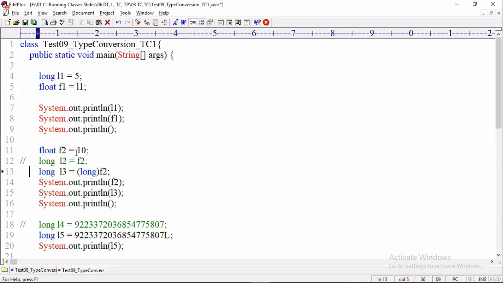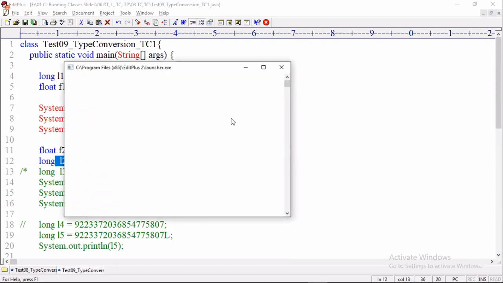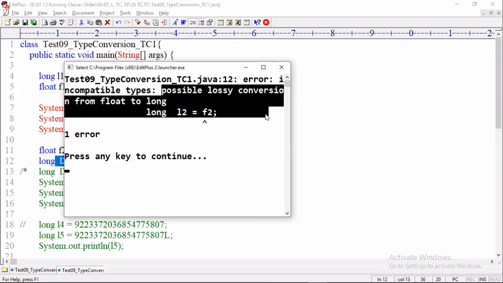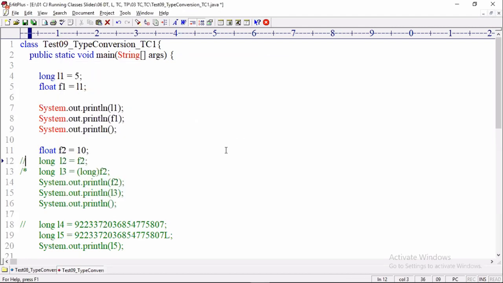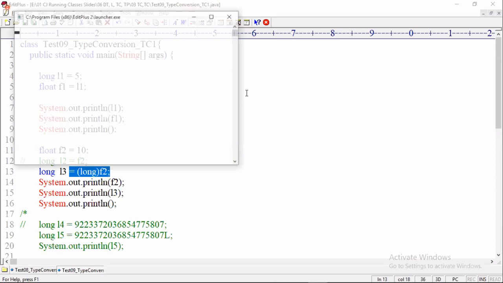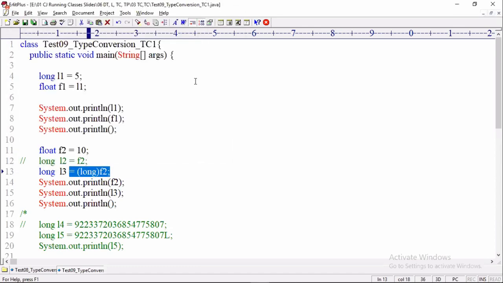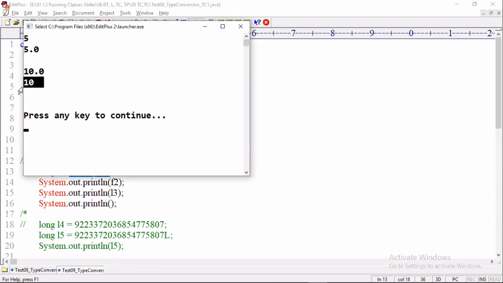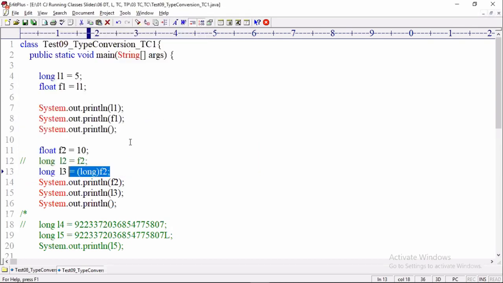The next, I'm taking a float variable and I'm assigning the float variable to long. Allowed or not allowed? Not allowed. The compiler throws an error: possible lossy conversion from float to long. Okay, then using the cast operator, can I assign? Yes. They are compatible, but range-wise there is a problem; with the cast operator it is possible to assign. Run it. What are you getting? Float is 10.0, and long value is 10.